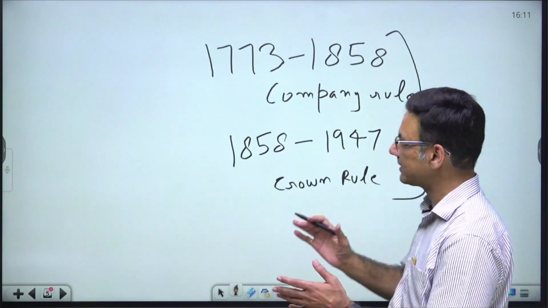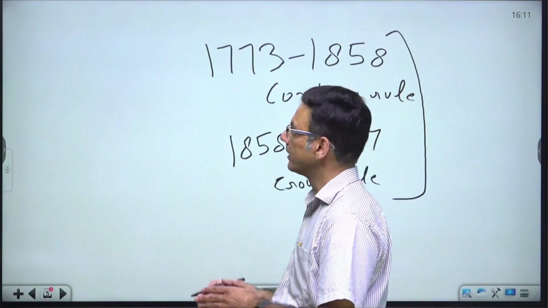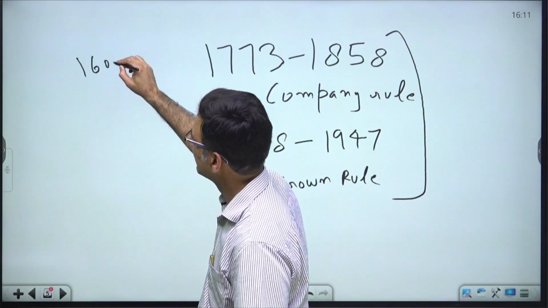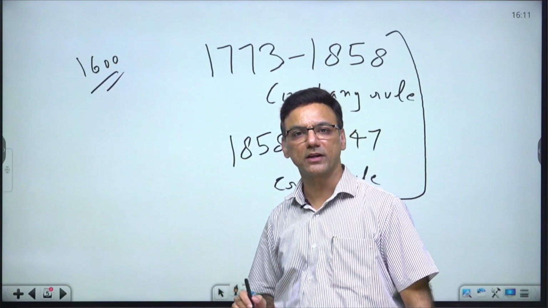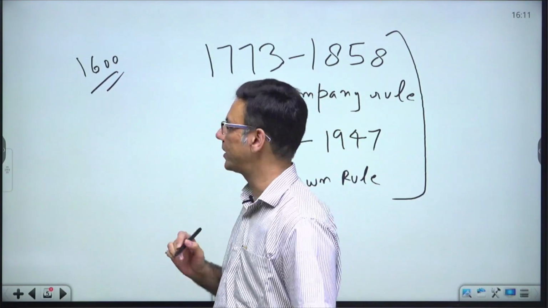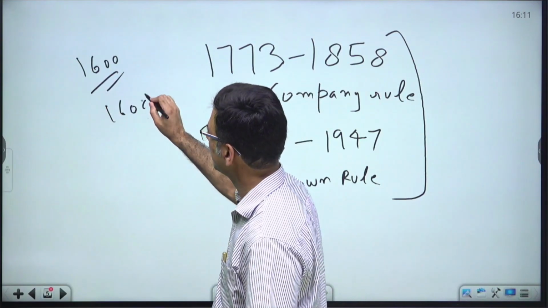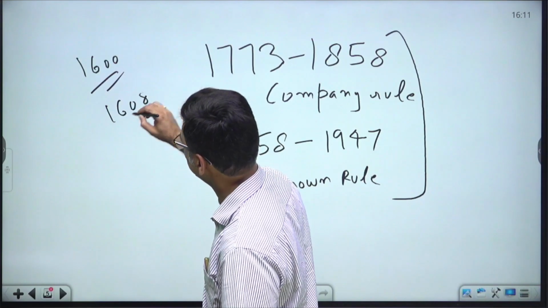So now let's recap what we have done till now. We started from the year 1600 when the East India Company got the rights to do trade in the eastern waters through a charter of the British Crown. In 1608, they came to India and started their trading activities.